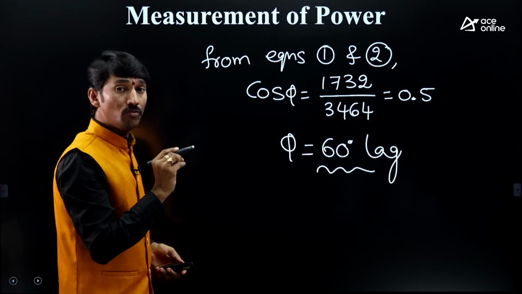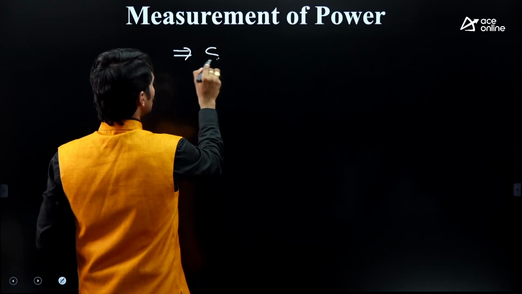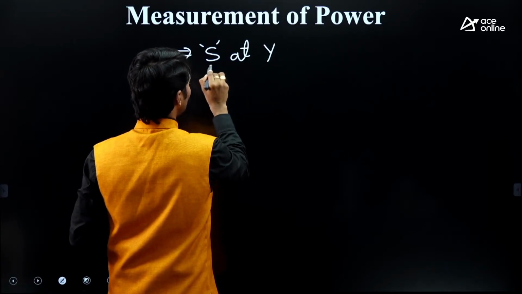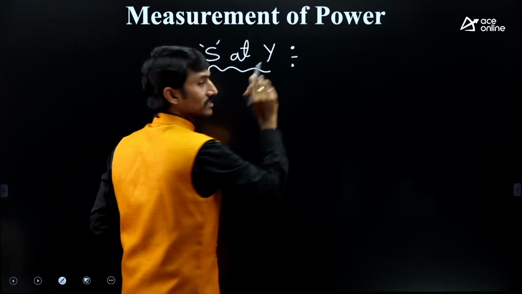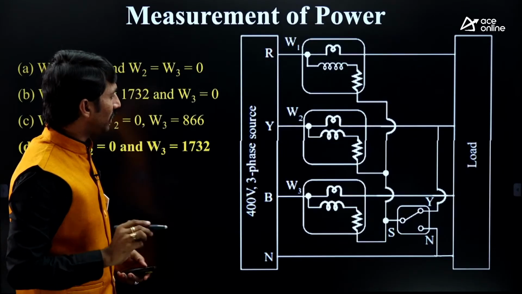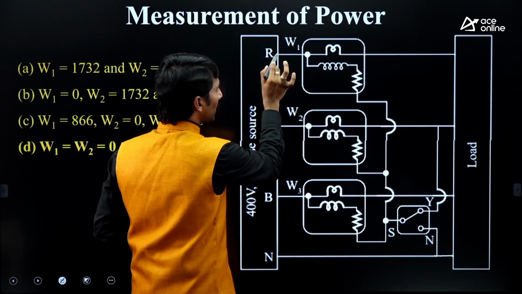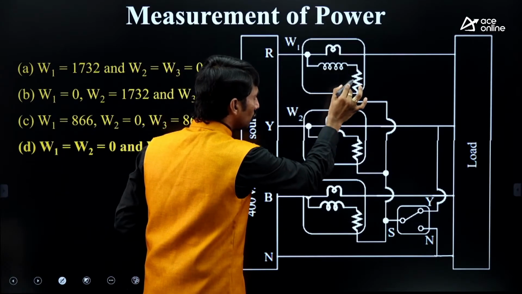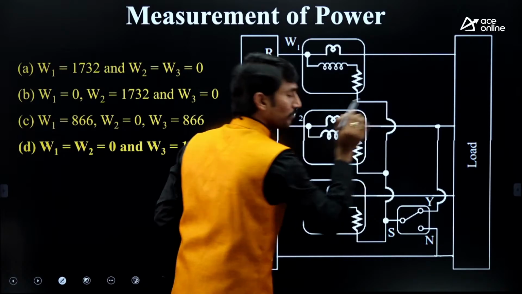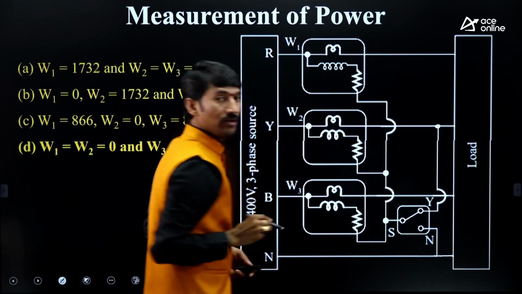Right. Now, what they are asking is very, very important. The next one is when the switch is at Y position. What is the logic? Kindly concentrate, very important observation. Sir, when the switch is at Y, wattmeter 1 is connected R to Y, so VRY, and the current is IR.